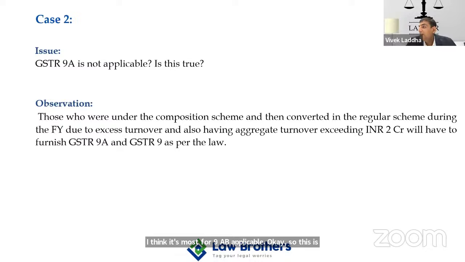The point here is whether the GST portal itself shows GSTR 9 or not. This is the point. And to my knowledge, GSTR 9 is not available there. I think the substitute is GSTR 4, which is required to be furnished annually, right? And that is a section 39 return. GSTR 9 is the return of section 44, right? So 44 and rule 80 do require you to furnish GSTR 9.